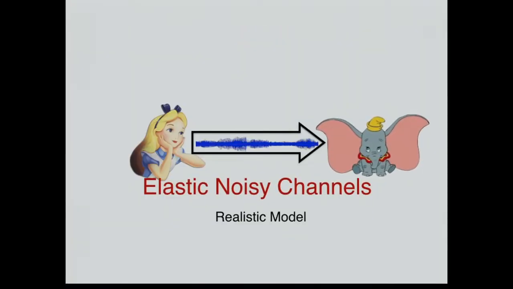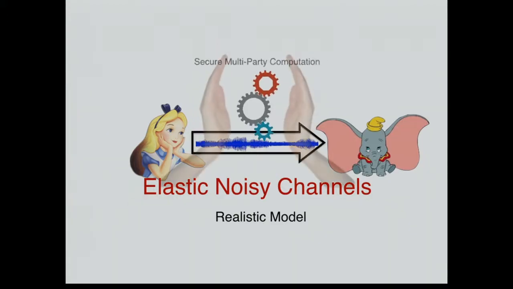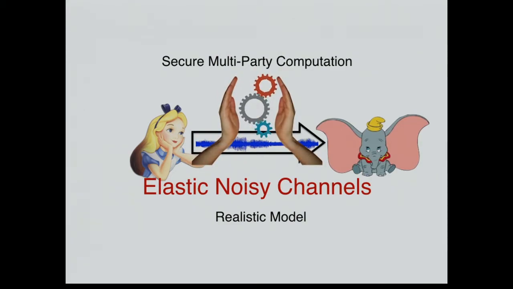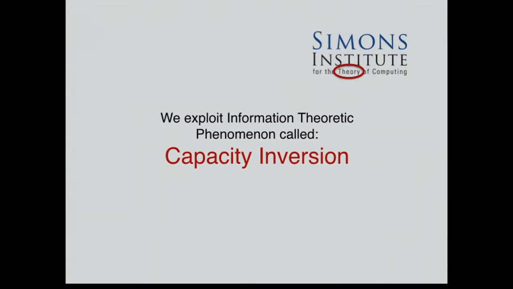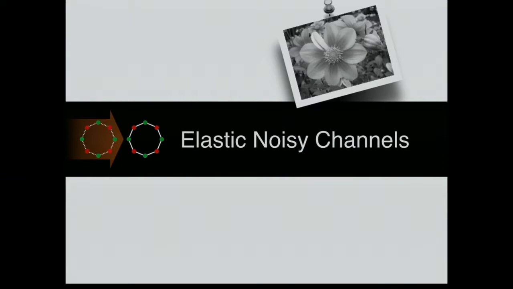And in the talk, first I will introduce what elastic noisy channels are, and then I will explain how we build secure multi-party computation protocols efficiently over them. And the crucial part which underlies the privacy arguments of our construction is this new information theoretic phenomenon called capacity inversion. So I will explain this using some examples. We won't be going into strict mathematical formulations. So to begin, let me just go ahead and explain what elastic noisy channels are.